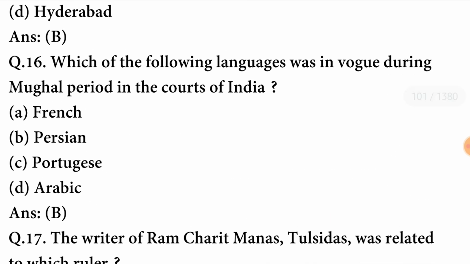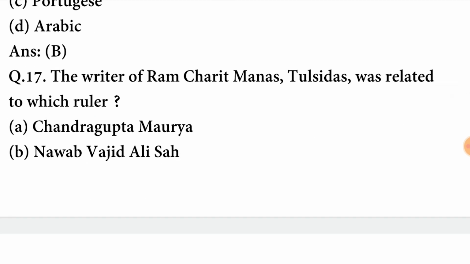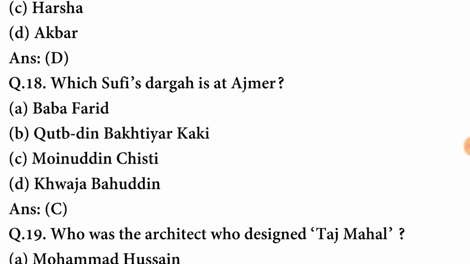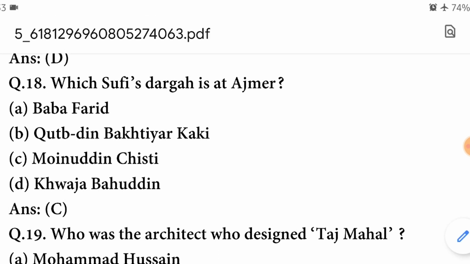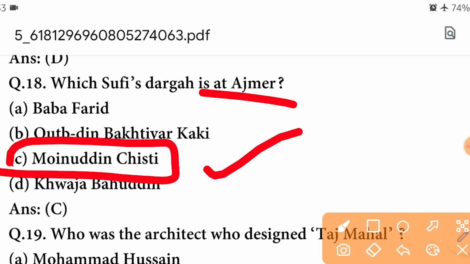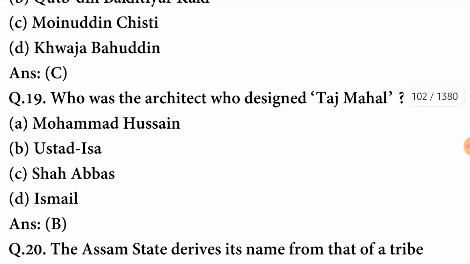Which of the following languages was in vogue during the Mughal period in India? The language is Persian. B option is correct here. The writer of Ramcharitmanas, Tulsidas, was related to which ruler? Tulsidas was related to Akbar. D option is correct here. Which Sufi's Dargah is at Ajmer? The Sufi's Dargah at Ajmer is of Moinuddin Chishti. C option is correct here.